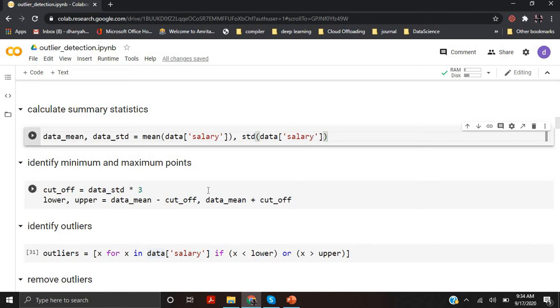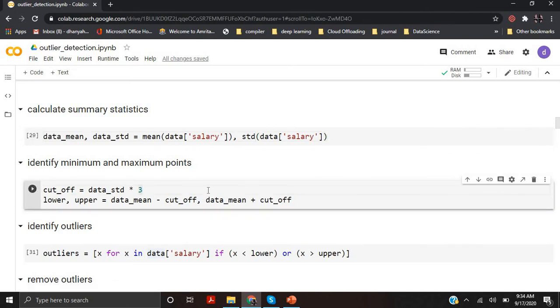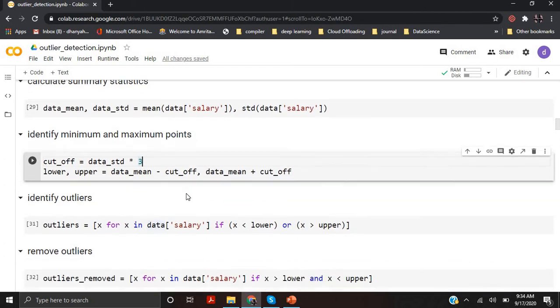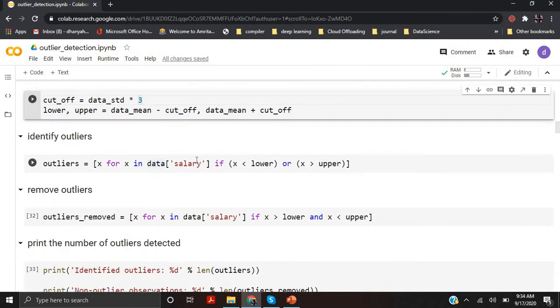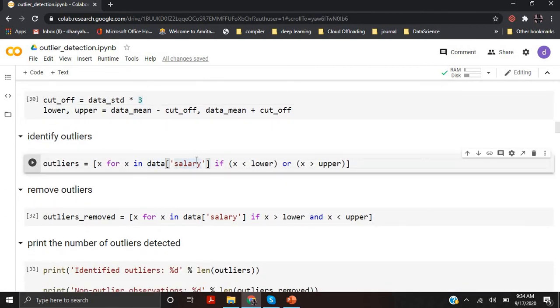Then I got the cutoff point as 3 times the standard deviation. So I just want to find out the lower cutoff as mean minus 3 standard deviations and the higher cutoff as mean plus 3 standard deviations. So I got the lower cutoff and higher cutoff region, and I'm just extracting from my data the points which are lesser than the lower outlier and greater than the upper outlier, upper value.